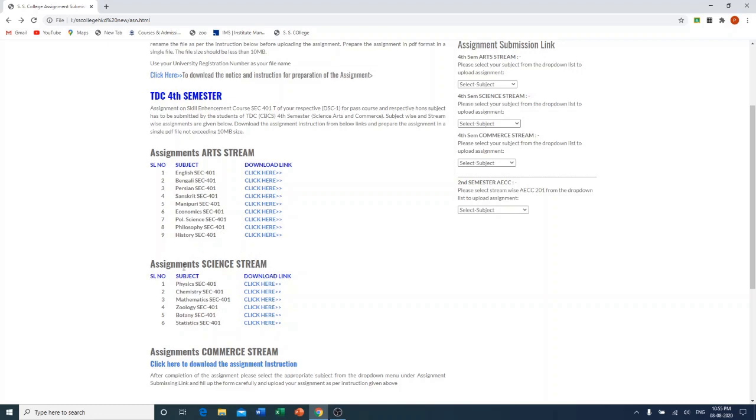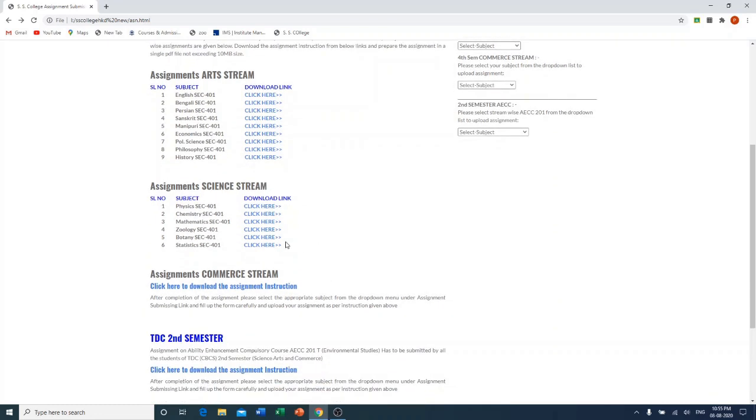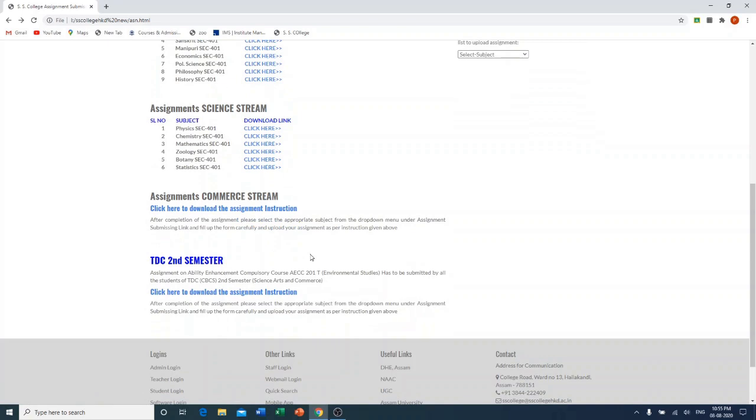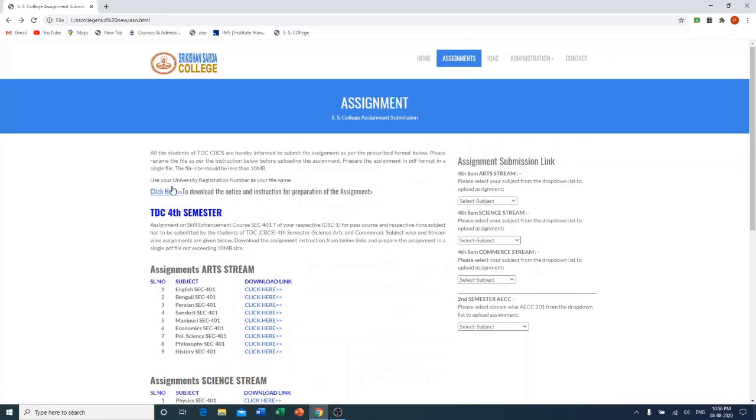And the second group of subjects belongs to the science stream, where you will find physics, chemistry, mathematics, zoology, SEC, botany, statistics, etc. If you are a student of commerce stream, then you have to click this link to download the assignment question paper. And the second semester students who are submitting their compulsory AECC paper assignment have to click here to download the question paper, and then you have to prepare your assignment as per the instruction downloaded from here.